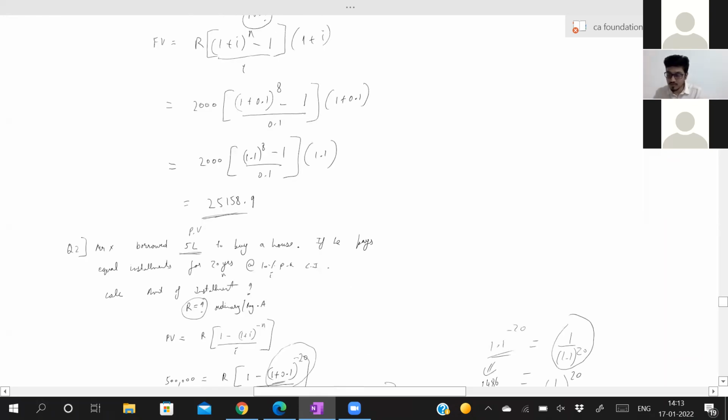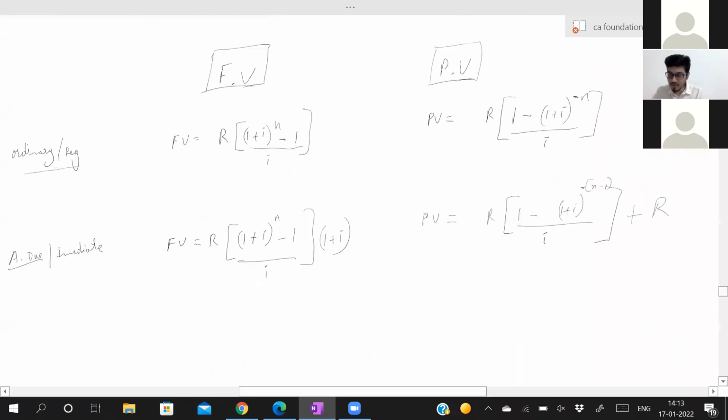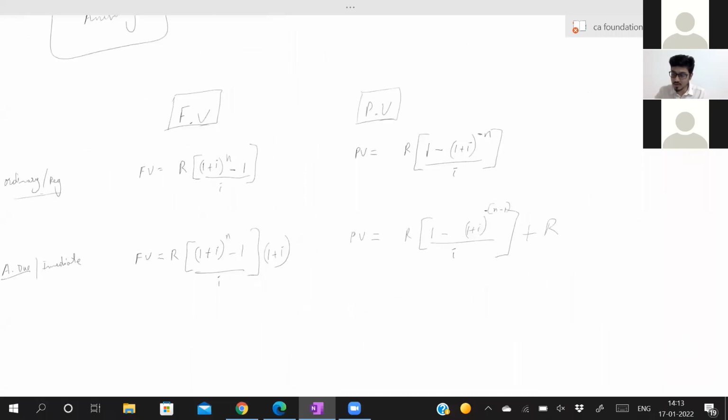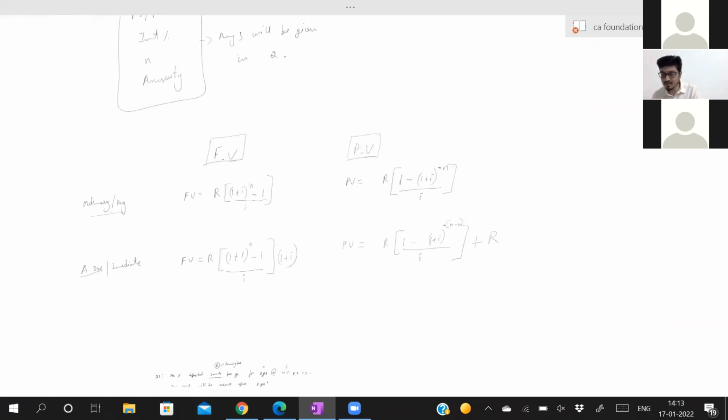Now, check the present value formula in case of ordinary annuity. Present value is equal to R into (1 minus 1 plus I to the power minus n) divided by I. See, we saw how to calculate to the power minus n. If I had 1.1 to the power minus 10, what will I do? First I will do 1 divided by 1.1 and I will get some answer. Either that, or I will do to the power 10 by multiplying till I get 10. We have done many sums on to the power minus n.